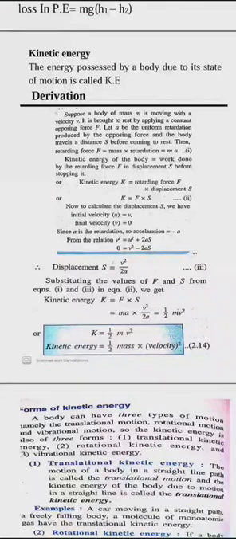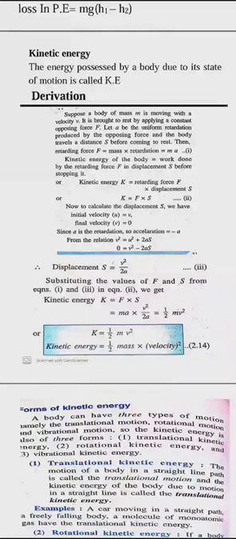W is Fs, you had studied. The other name of work is energy. So I can say kinetic energy is Fs. Now the F formula is Ma. We had studied in 9th standard. So now we need to replace the value of S. So I will use the third kinematical equation which we studied in laws of motion in 9th standard. The formula is V square minus U square equals 2AS.